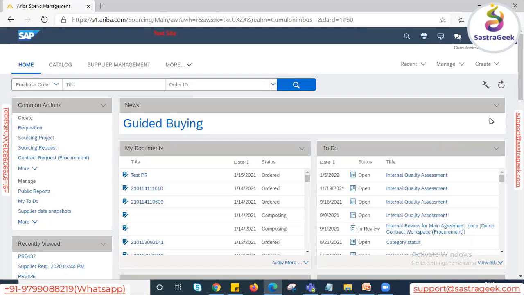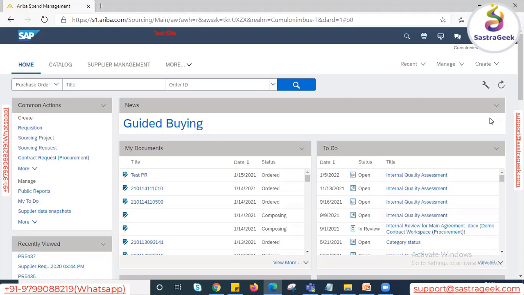We'll see the live CIG portal, though we're not able to perform the configuration, because these systems are already inbuilt, and if we disturb the settings, it will have an impact, because this is the integration between cloud and on-premise. But I will show live how the CIG portal looks and whatever options are available, and I will show you the high-level configuration in a demonstration way, to show these are the activities we have to perform. And since we do not have the backend SAP system available, I will show that backend SAP system configuration in the PowerPoint presentation.